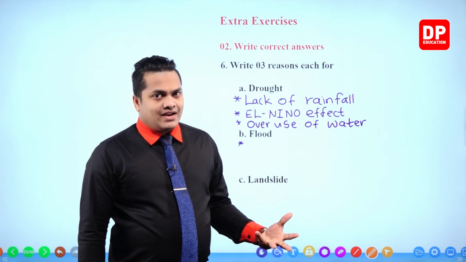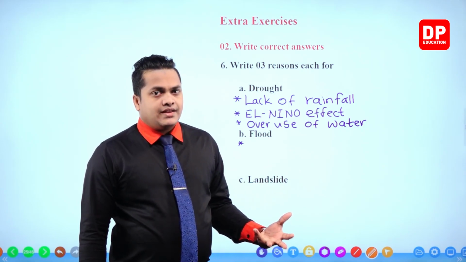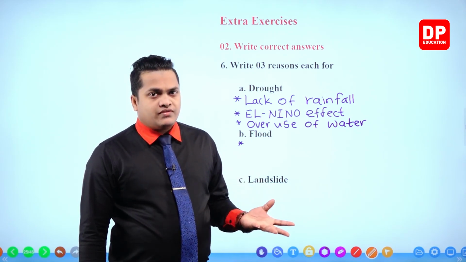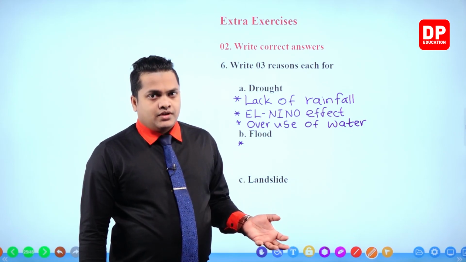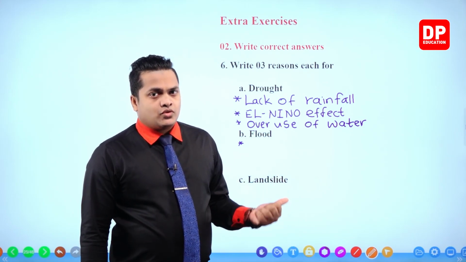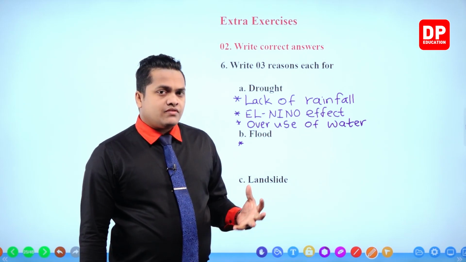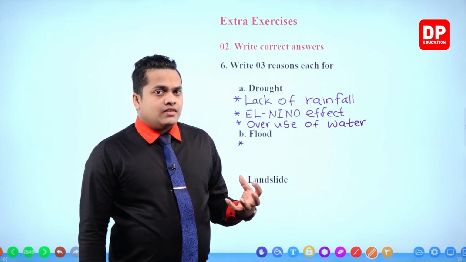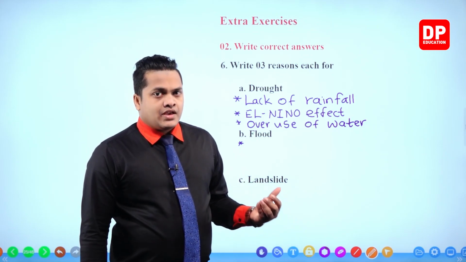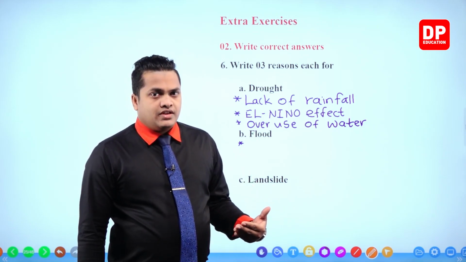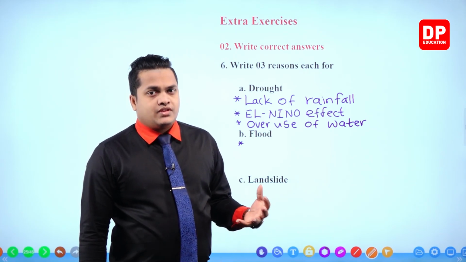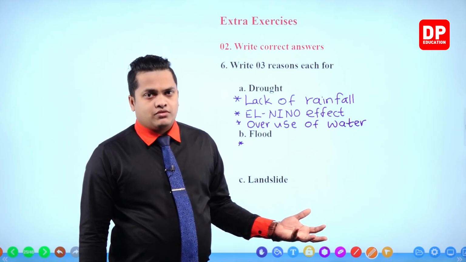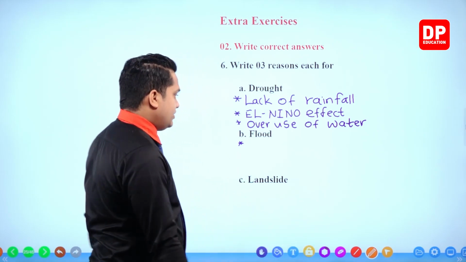So other than that, irregular constructions, overuse of the land, then these things will also cause floods. Most of the cases that are going to cause flood are human interferences. Heavy rain is a natural cause, however. Okay, so we can write down the answers.